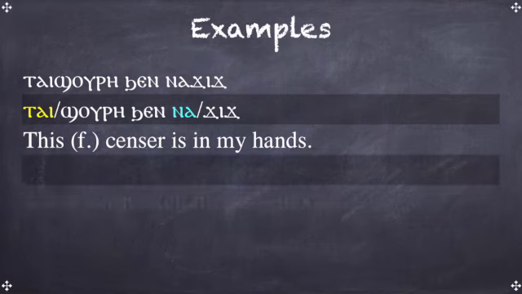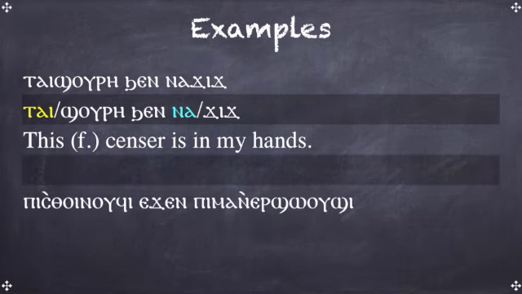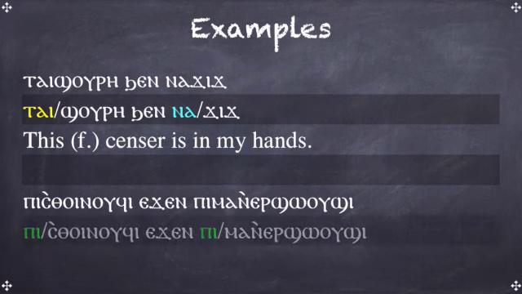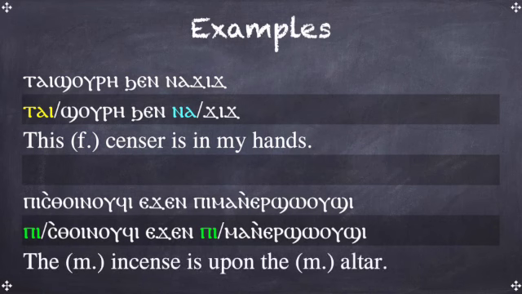The next example: P istoinofi, ijen, pima, and er shuushi. Again, the first step is to break out the prefixes that we already learned about. So P is my definite article, and it comes in twice. Ijen is your preposition, so I have a bipartite structure here. And so when I translate this, it has to be a complete sentence: the incense is upon the altar.